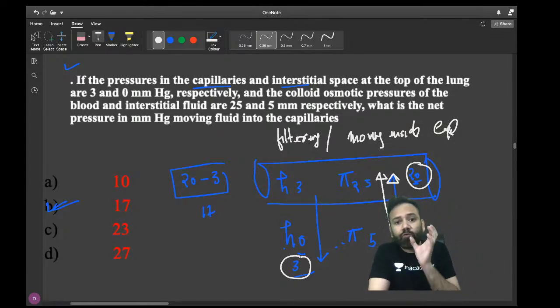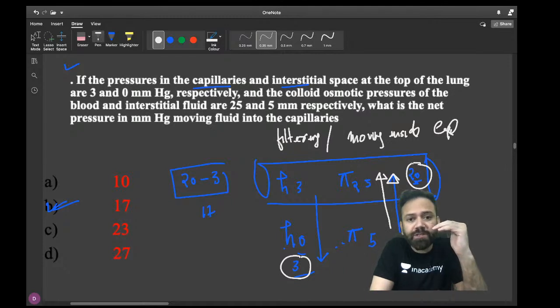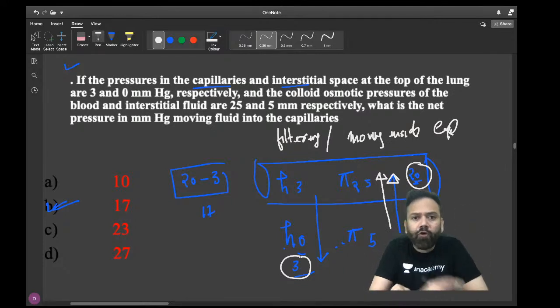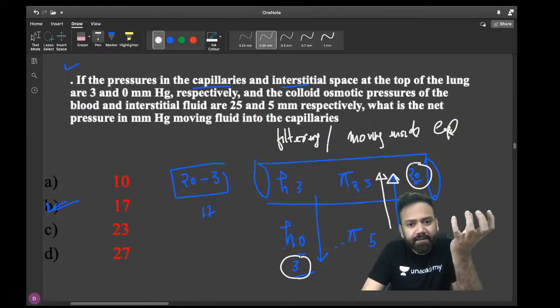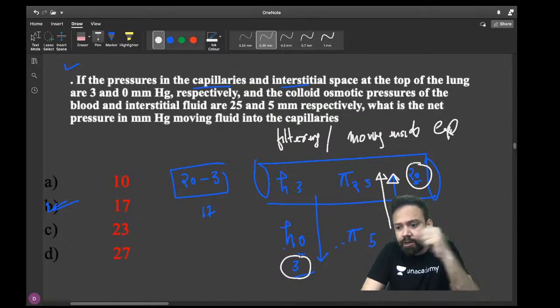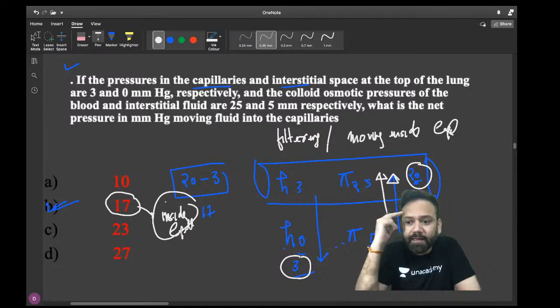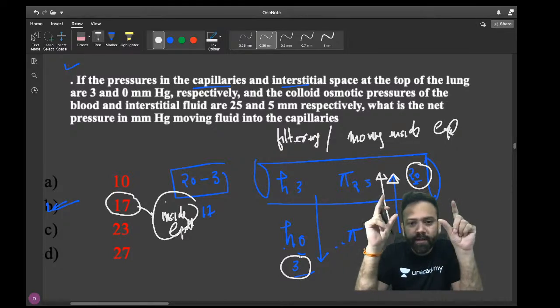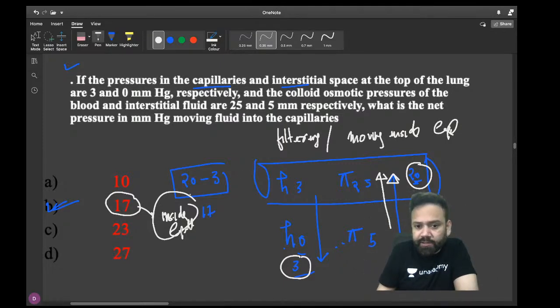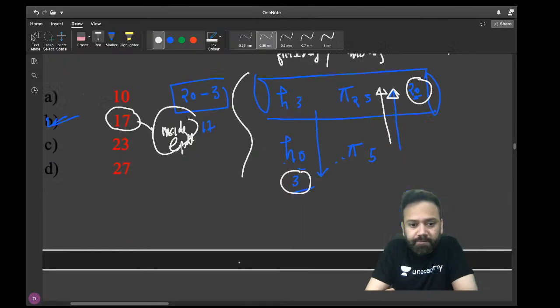Oncotic pressure means the water can be retained and hydrostatic pressure means water can be moved. If water is moving out, it is because of hydrostatic pressure. If water is retained, it is because of oncotic pressure. Yesterday also we have discussed this. So fluid is moving inside, so the net pressure will be 17, and that too inside the capillary. These are very simple. You should make a mental picture in your examination: this is the capillary, this is the fluid, and it is moving inside or outside. That can also be in the option.